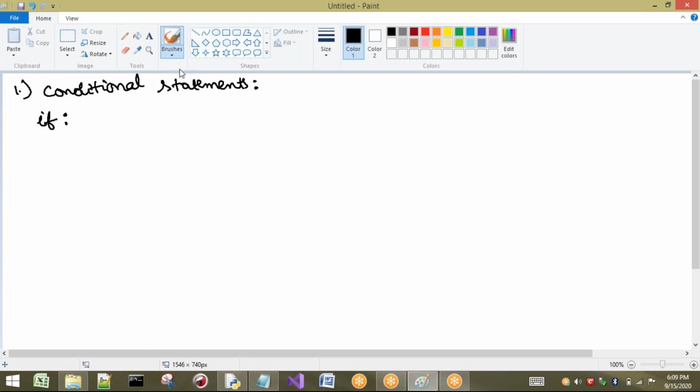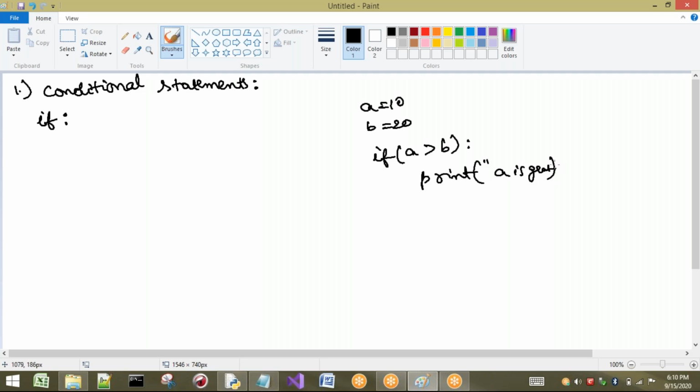This is the basic control flow statement generally used in our programming languages, that is, if. I will write a small program here. Let us take two values, a equal to 10, b equal to 20. Now I want to execute one statement. I will show you the representation also, don't worry. Here I want to print, for example, "a is greater". I don't want to take the else case here; later I will discuss the else case.